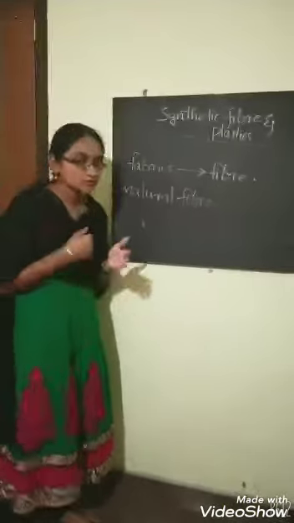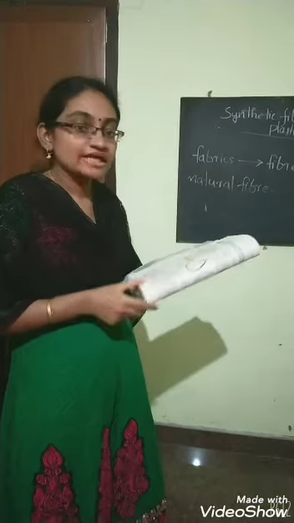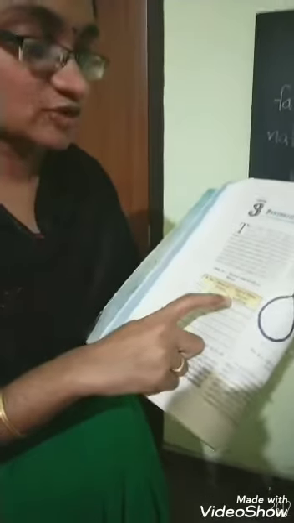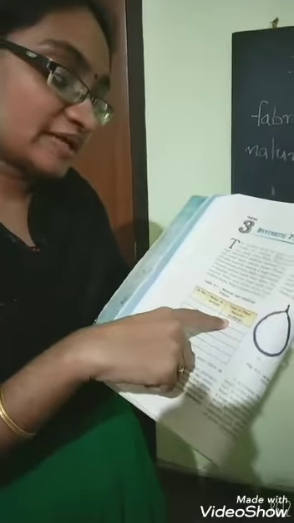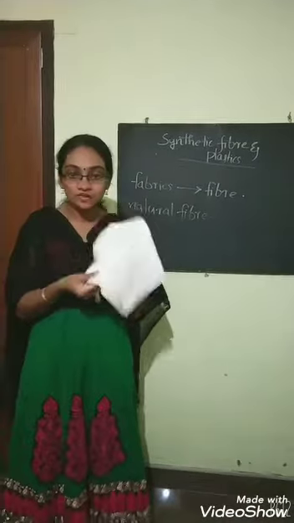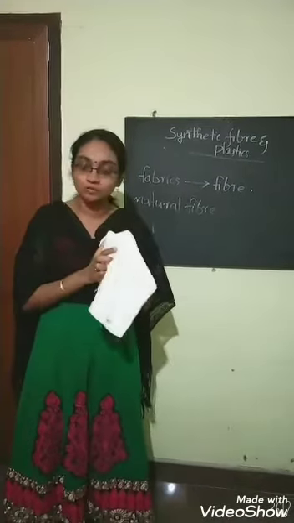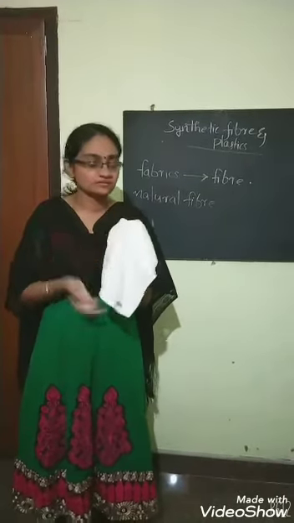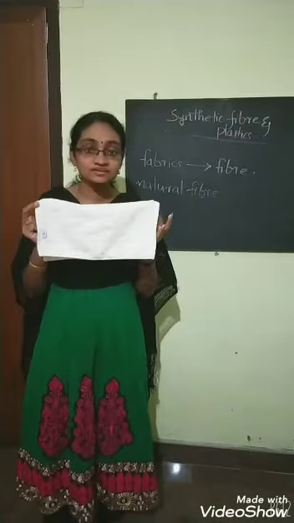Now, you want to do a task in your textbook. You can see a task here. Observe your surroundings in your house, name some articles, and write whether each is natural or artificial. For example, this is a cotton towel, an article in our home. Is it artificial or natural? Cotton is natural.